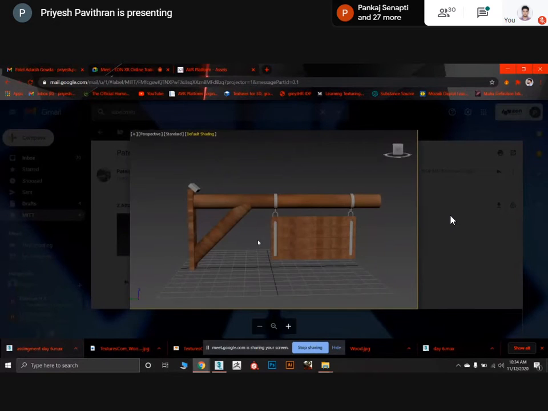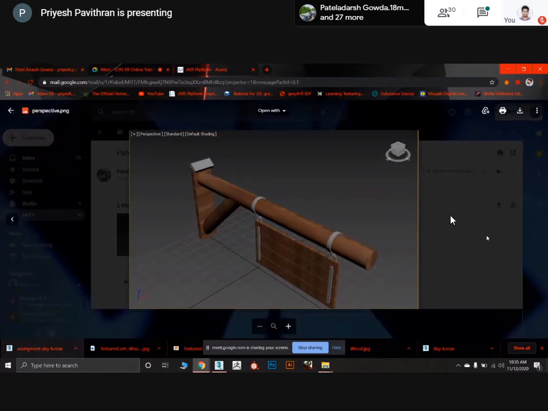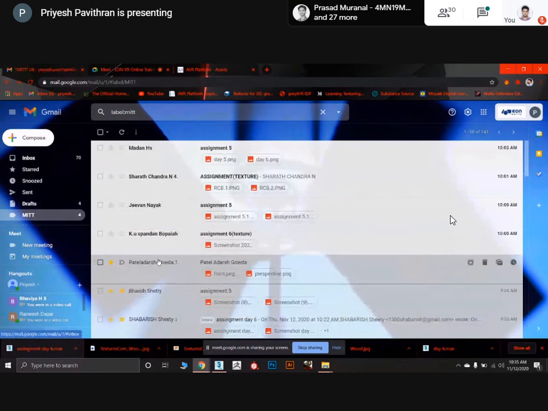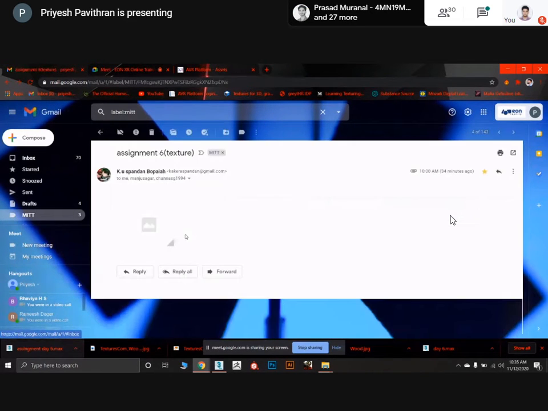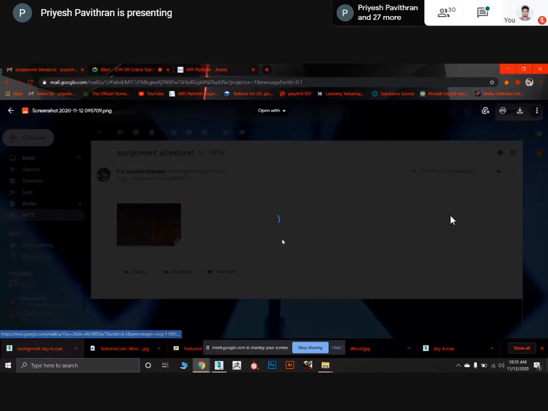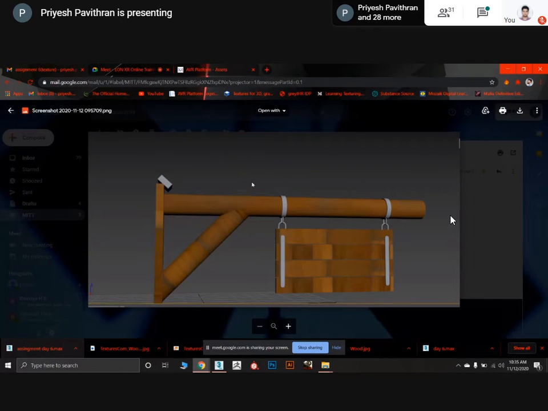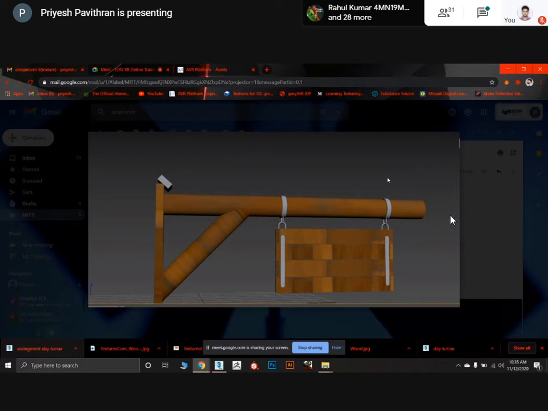Then it will get fixed, and rotate the UVs of this part. Okay, try that. Then same thing, try to pick some other texture, because ours is an ancient kind of set, so you have to use something similar to what I have shown you yesterday.